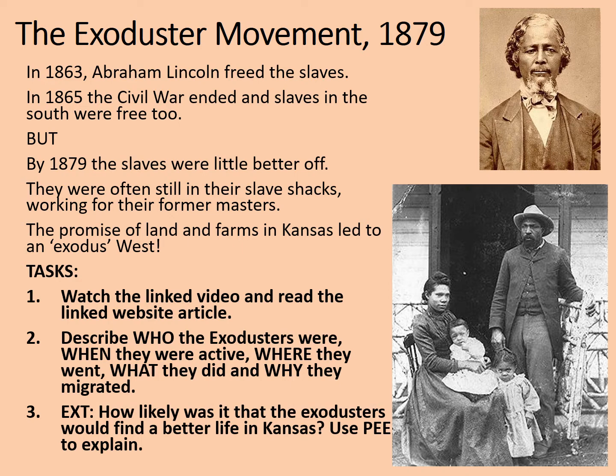Okay, so here's some of the findings that you should have got. The Exodusters were freed slaves, led by a man called Pap Singleton, who helped organise the Exodus. They were active from 1879 onwards after a false promise of free land in Kansas. So that's why they ended up going to Kansas. So what they did is they organised and saved up to travel to the state of Kansas and set up their own homesteads. Although the promise of free land turned out not to be true, they were still able to make applications under the Homestead Act, and that's precisely what many of them did.